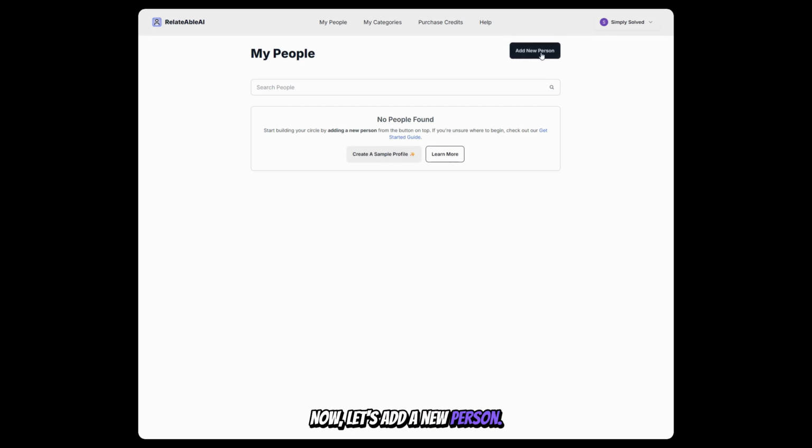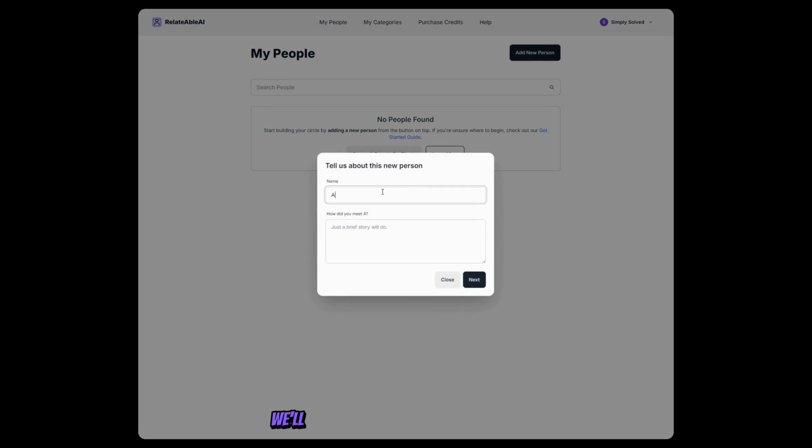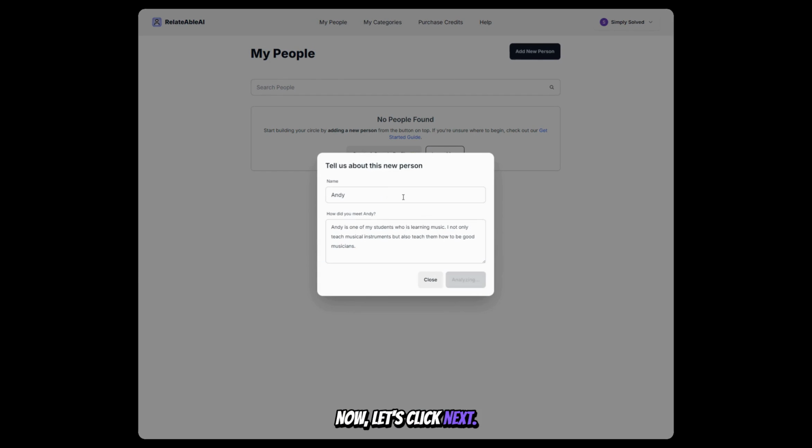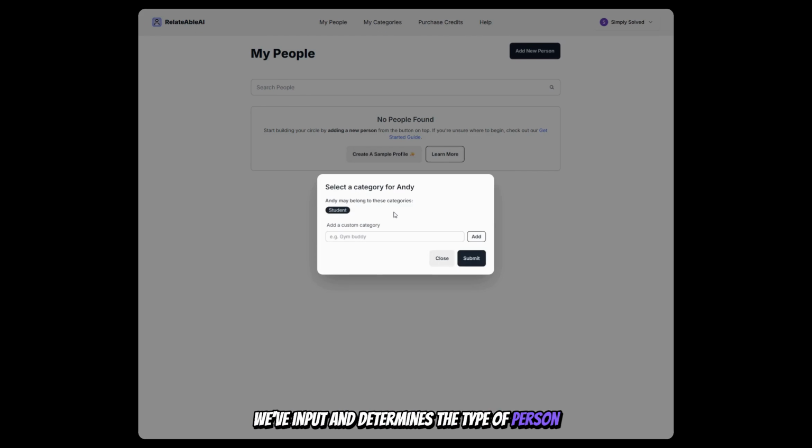Now, let's add a new person. We'll name him Andy. We'll note that Andy is one of our music students. We don't just teach him musical instruments, but also guide him to become a skilled musician. Now, let's click Next. As we proceed, the AI analyzes the information we've input and determines the type of person Andy is. At the moment, it's added student as a generic category.